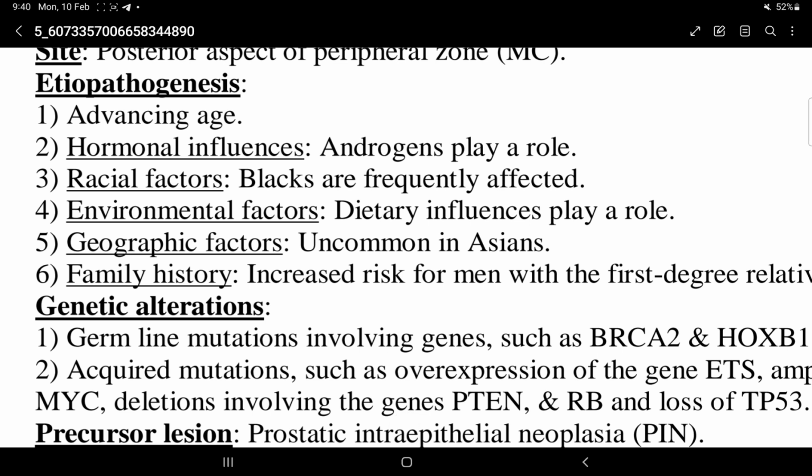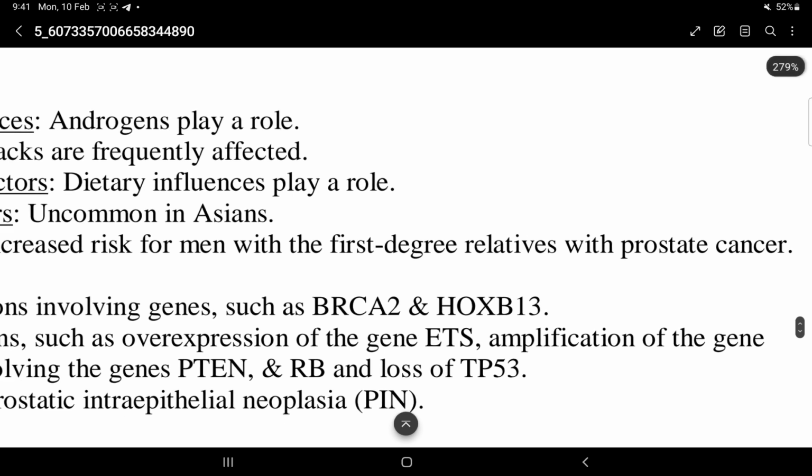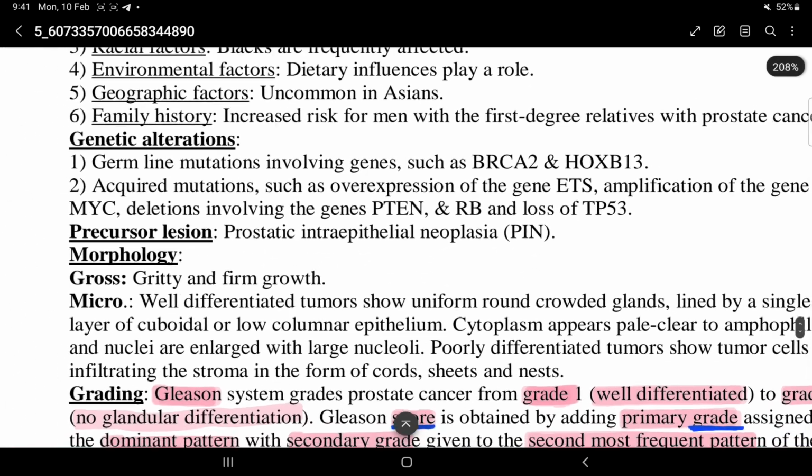Etiopathogenesis. Advancing age, hormonal influence, androgens play a role. Racial factors: Blacks are frequently affected. Environmental factors: dietary influence plays a role. Geographic factor: it is uncommon in Asians. Family history: increased risk for men with first degree relatives with prostate cancer.